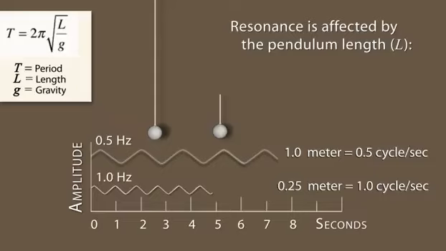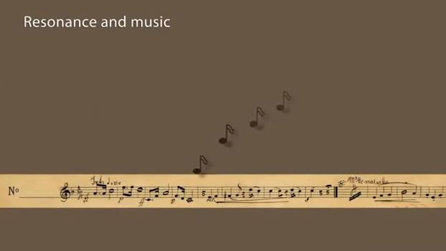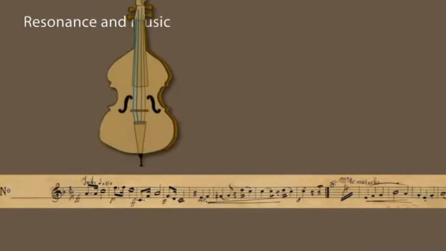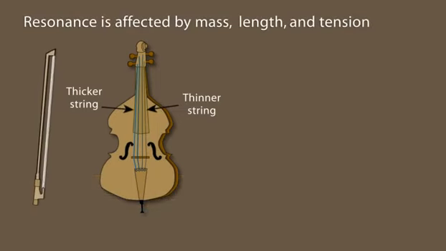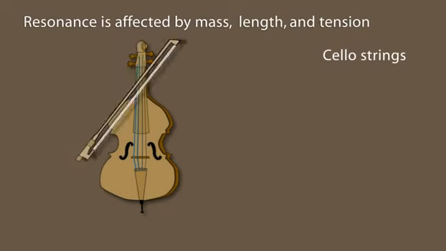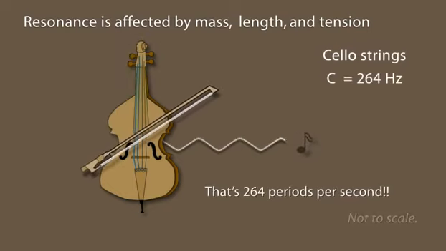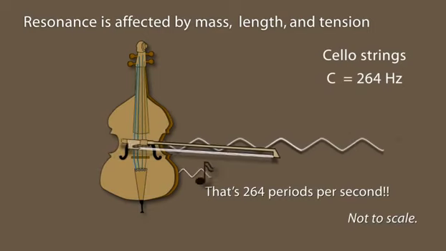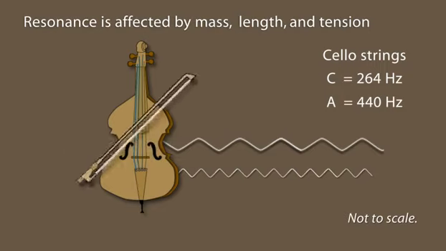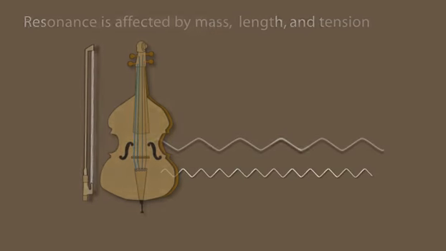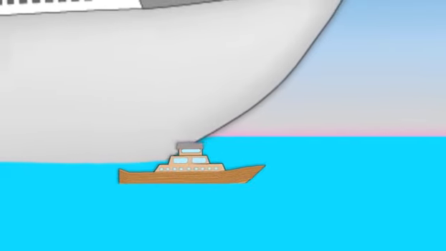Resonant systems can be used to generate vibrations of a specific frequency to create music. Strings under tension, such as with this cello, have resonant frequencies directly related to the material of the string, as well as the mass, length, and tension of the string. The massive, slow C string resonates at 264 Hz, whereas the thinner A string of a different material resonates at 440 Hz.